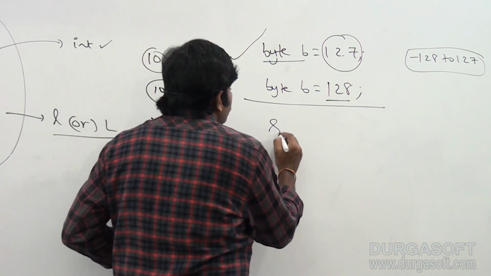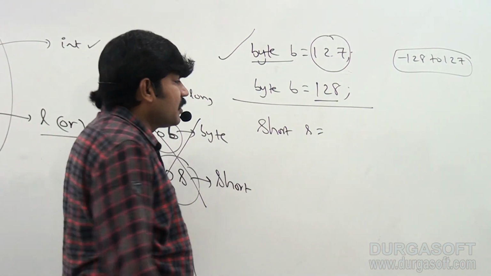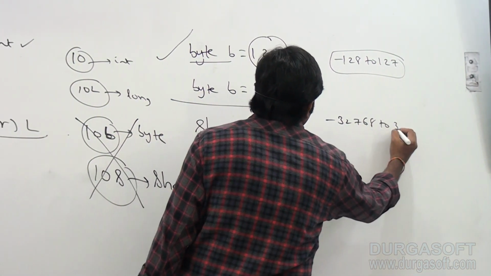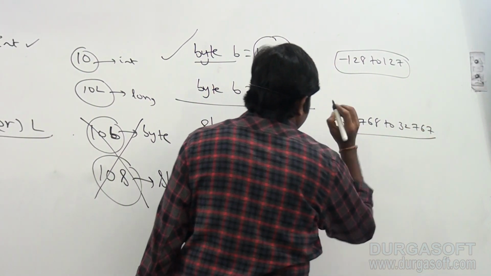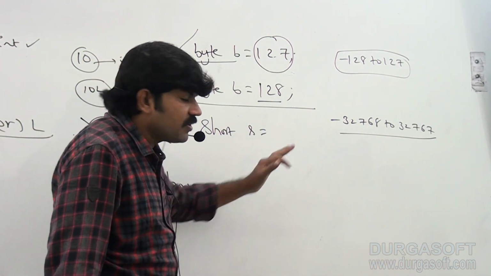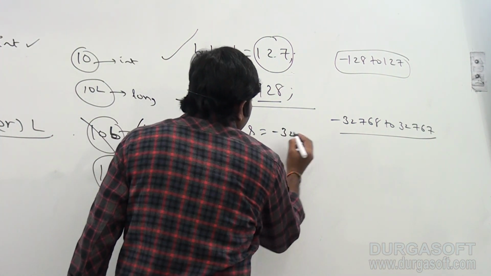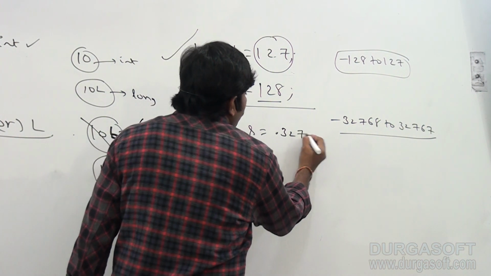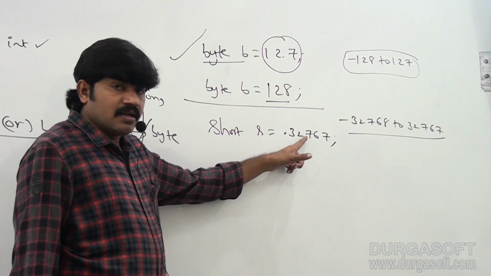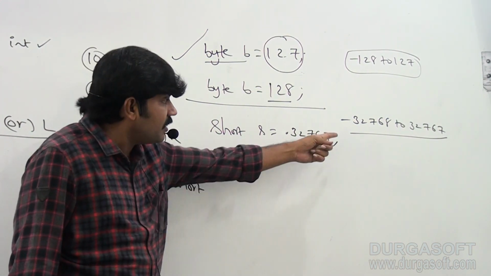Best example: short s, have you remembered the range? Minus 32,768 to 32,767. Like short s = 32,767. Can you please confirm, is it valid or not? Yes, 100% sure. This one is acceptable because it is within the range.